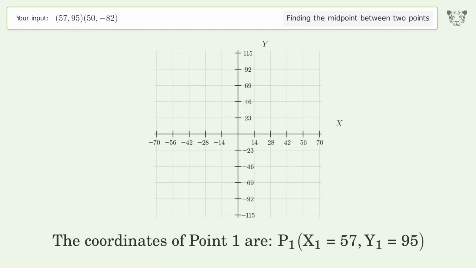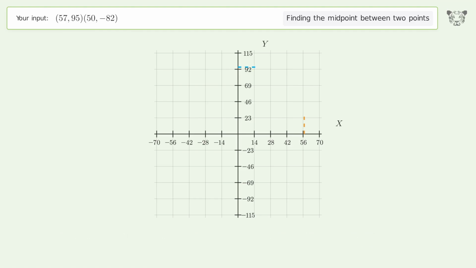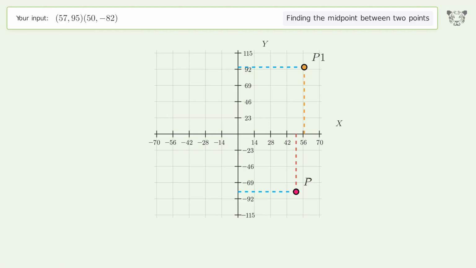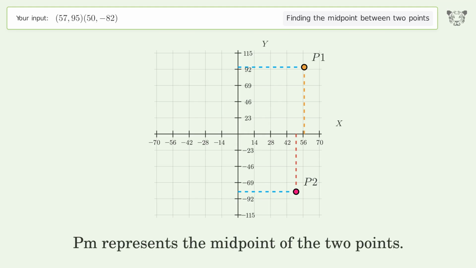The coordinates of point 1 are, x1 equals 57, y1 equals 95. The coordinates of point 2 are, x2 equals 50, y2 equals negative 82. PM represents the midpoint of the 2 points.